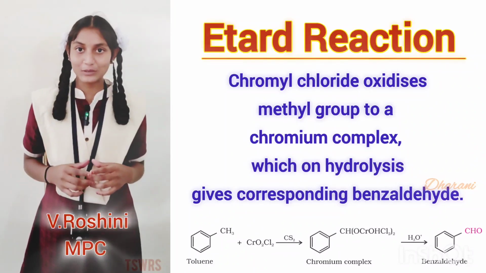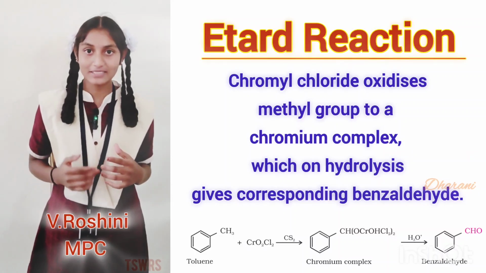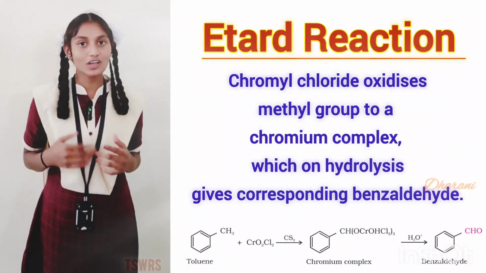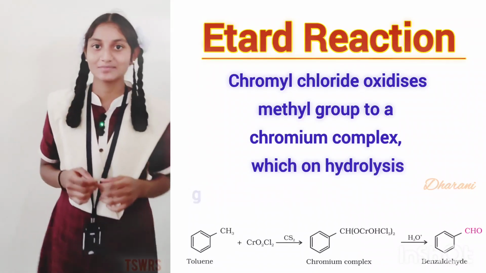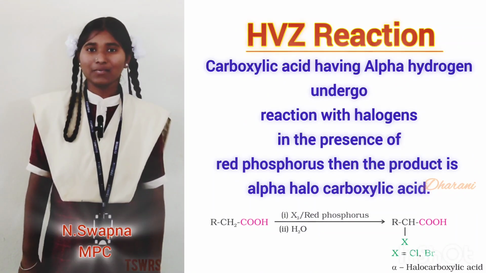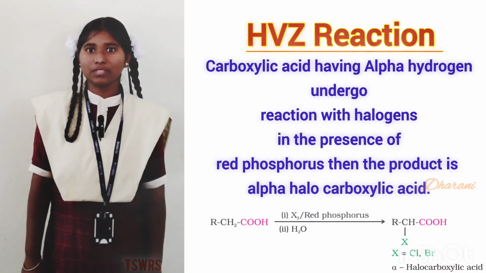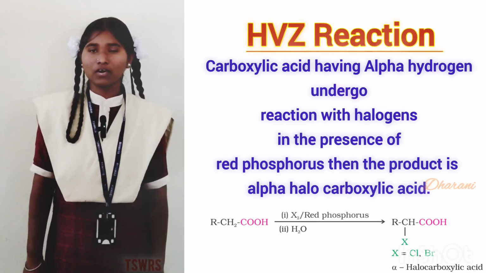Etard reaction. When toluene reacts with chromyl chloride in carbon disulfide, the product is a chromium complex, which on hydrolysis gives benzaldehyde. HVZ reaction. Carboxylic acids having alpha hydrogen react with halogens in the presence of red phosphorus, then the product is alpha halocarboxylic acid.